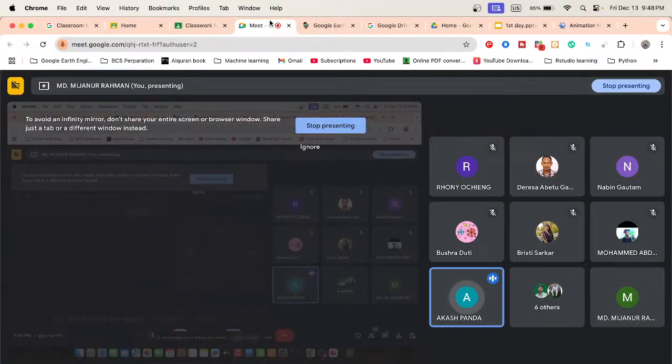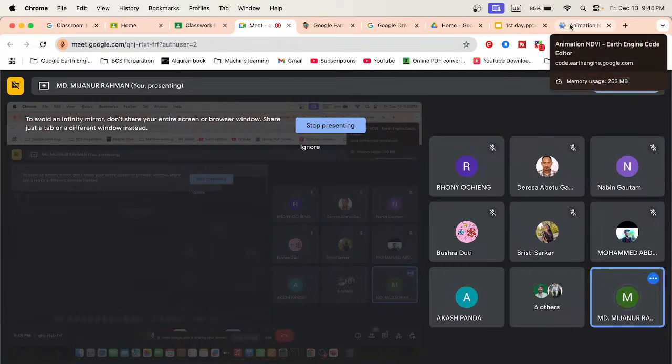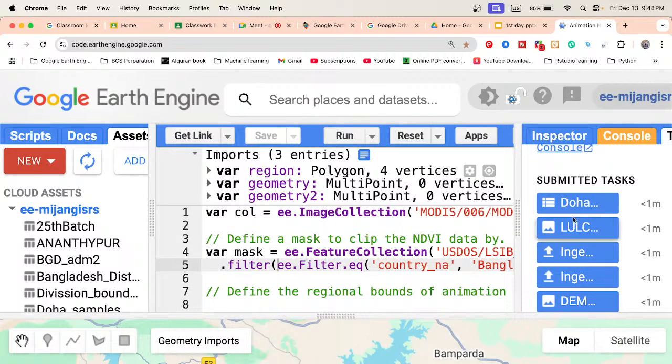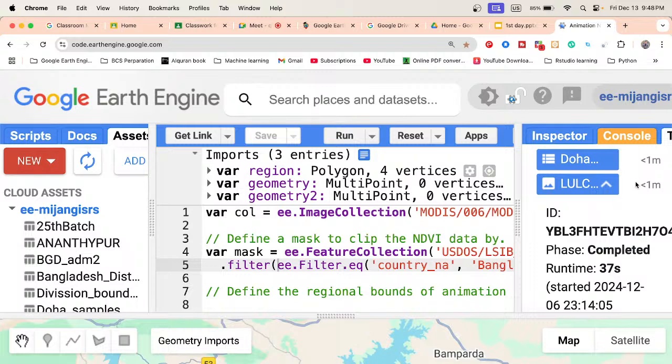Sir, actually the asset tab works for uploaded data, and the task tab is for export and import. What is the difference between them? The task tab shows you the progress. Suppose when I export or import any file, it shows you the progress, how much time it needs. Suppose this file LULC, when I export it, it shows me 1 minute.